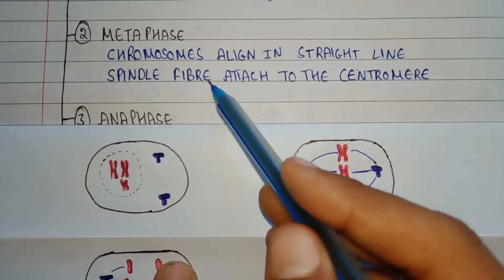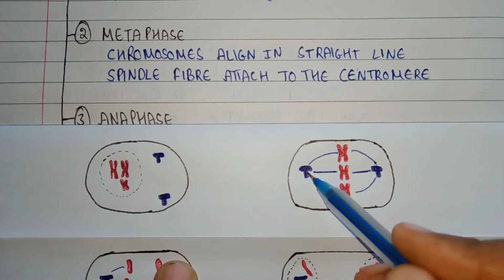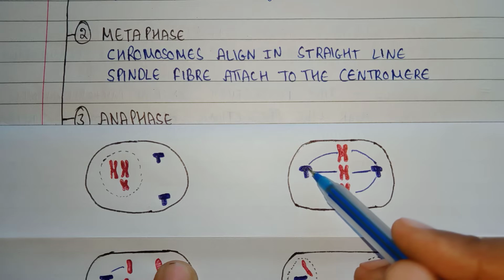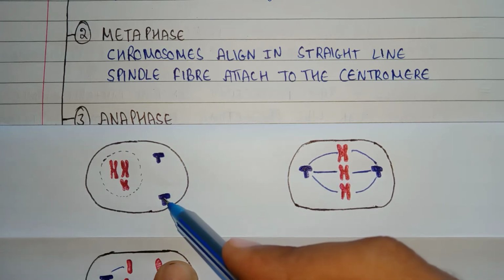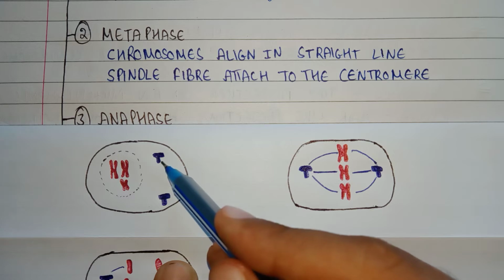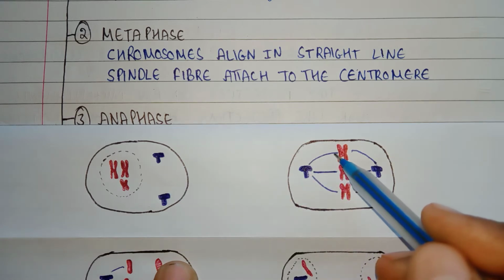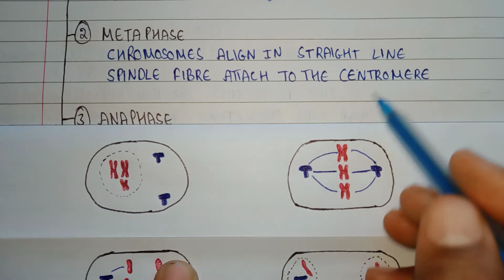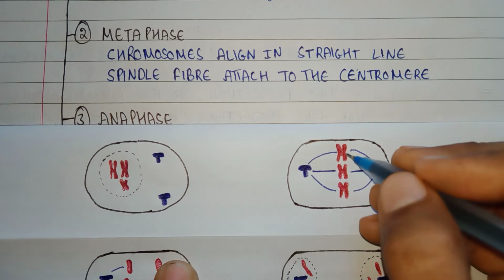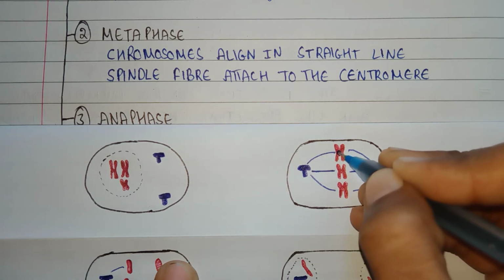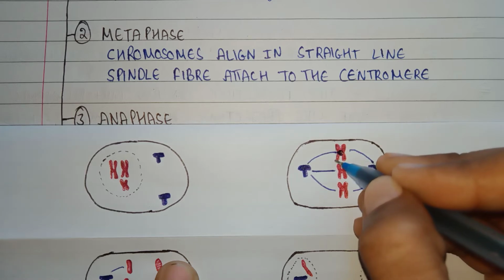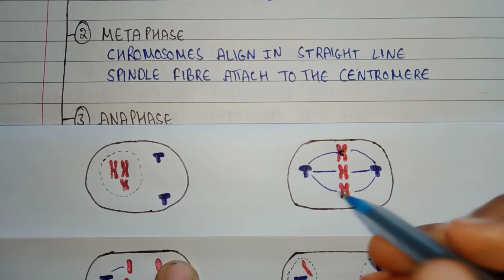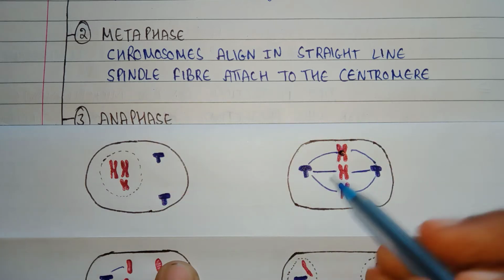And second, spindle fibers attach to the centromere. The spindle fibers are thread-like structures that are released from the centriole. These two centrioles that have moved toward each end of the cell release spindle fibers, and these spindle fibers attach to the centromere. So what is the centromere? The centromere is a spherical structure present between the chromosome's chromatids that binds them. So what happens in the metaphase is spindle fibers attach to the centromere.